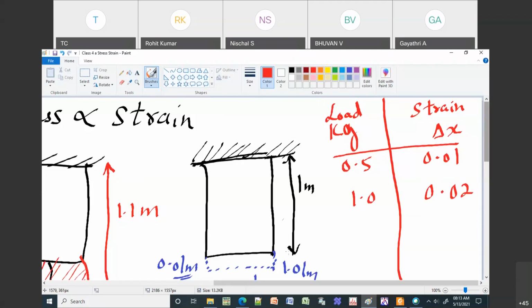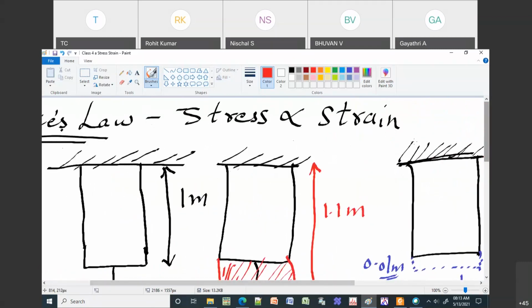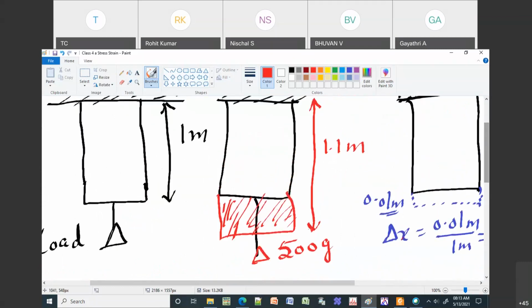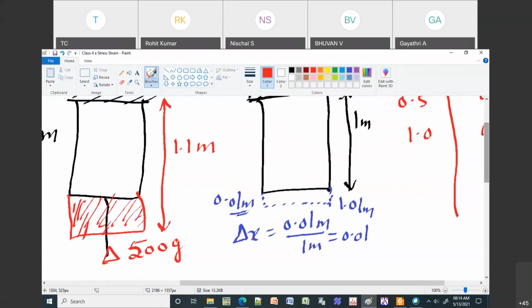Okay, so what you normally do is, this is already fixed. First what you do, you put 500 grams, then remove the 500 grams, you will measure the extension. Okay, so what is the extension it is having? In this case it is 0.01 meters. Okay, then what you do, you again put 1 kg weight, you remove the weight, and again measure what is the deviation.